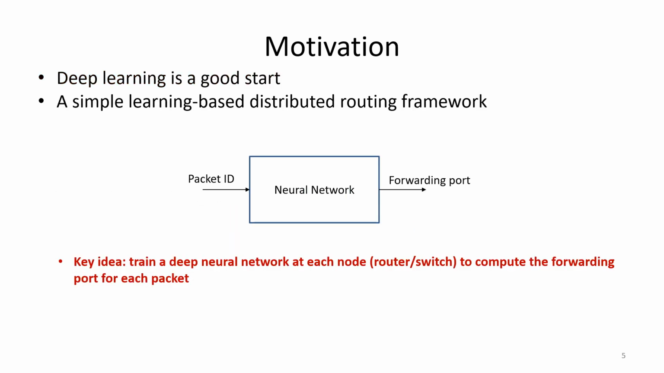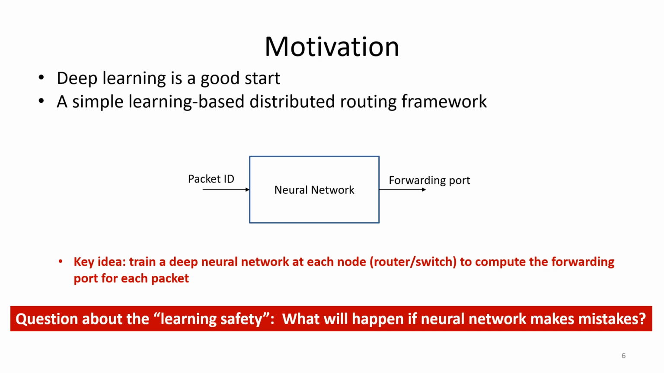So deep learning is a good start. Here's a simple learning-based routing framework. The key idea is just to train a neural network at each network device to directly compute the forwarding port for each packet. But there comes a key question about learning safety. As we all know, neural network training has some unavoidable errors. So what will happen if the neural network makes mistakes?